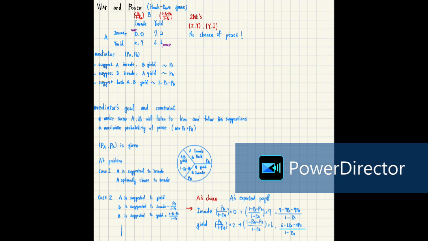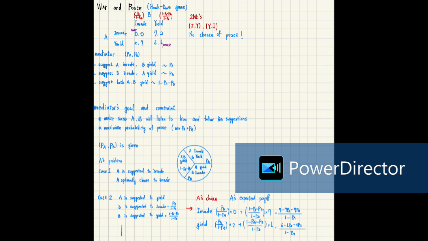So chapter 15, we are talking about War and Peace, also known as the Hawk and Dove Game, 鹰鸽赛局. There are two countries, we call them country A and country B. If they both choose to invade, they both get 0 units of satisfaction, because we don't like war, right?